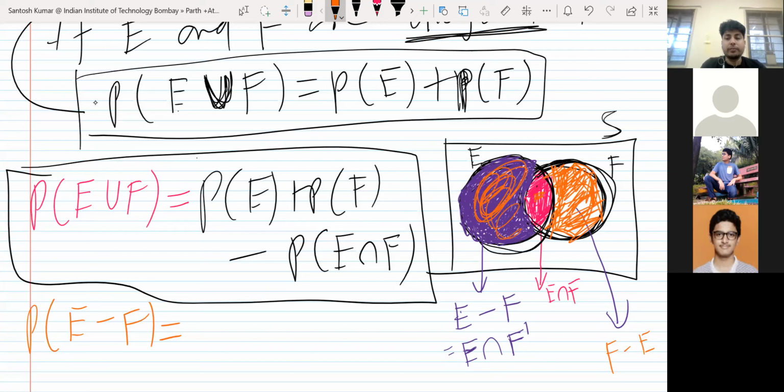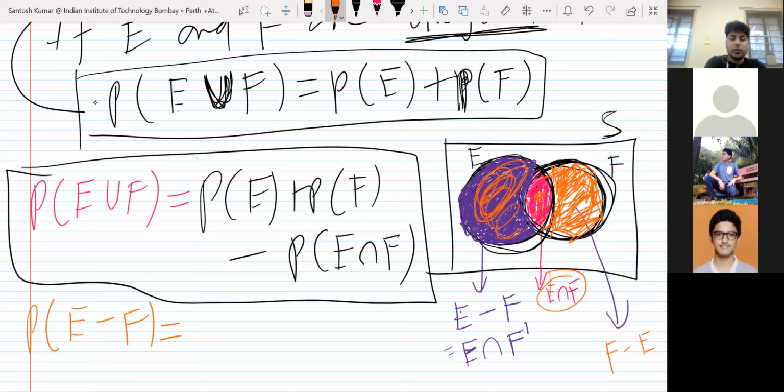The middle portion was E intersection F. Probability of E minus probability of E intersection F.